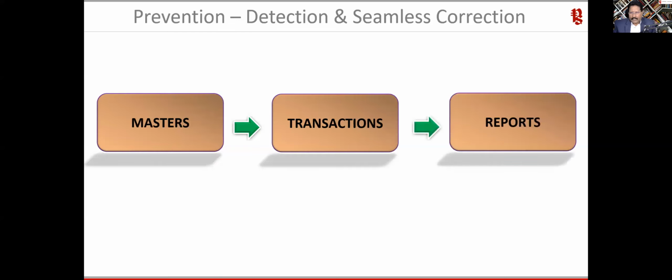So transaction, and this is what I was telling, you are able to detect in the transaction if there is any error. If you are not correcting it, if you have overlooked it, then in the report it is also going to tell you what the error is, what is the nature of the error, what is the missing information, so that you can correct them on the fly from the report. And the best part is that whatever correction you do at the report level, Tally will automatically update that information in your voucher and in the master.